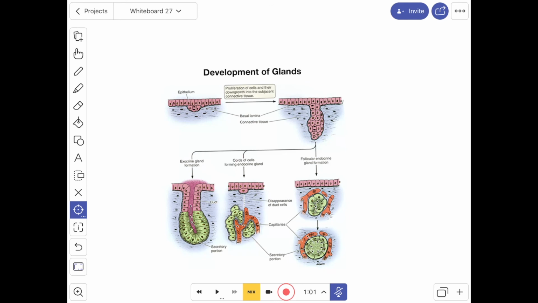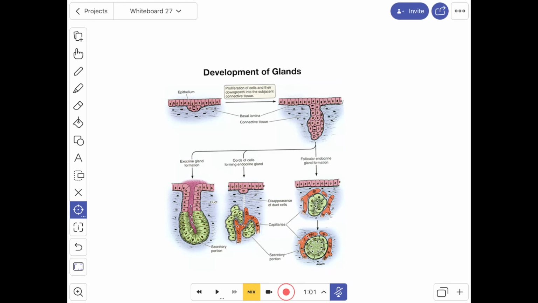Next we'll see about the development of the glands. Both exocrine and endocrine glands develop as a diverticulum of the epithelium. The exocrine glands develop as a solid bud from the epithelium into the underlying connective tissue. Soon it elongates, undergoes canalization and displays a secretory and a conducting portion. The conducting part forms the duct and is continuous with the epithelium. Hence, an exocrine gland discharges its secretion through a duct.